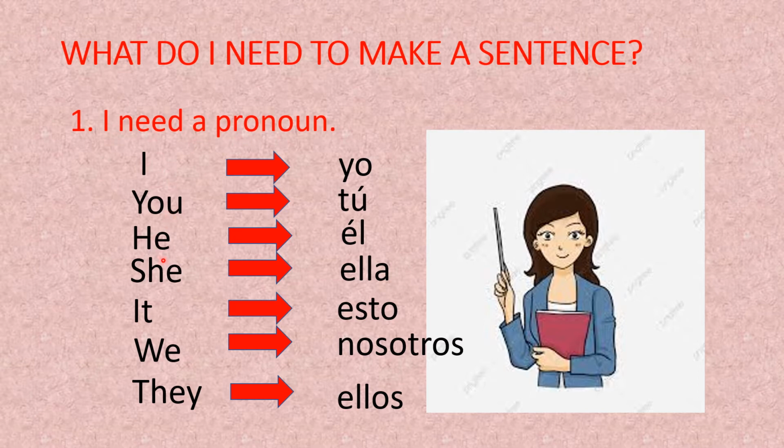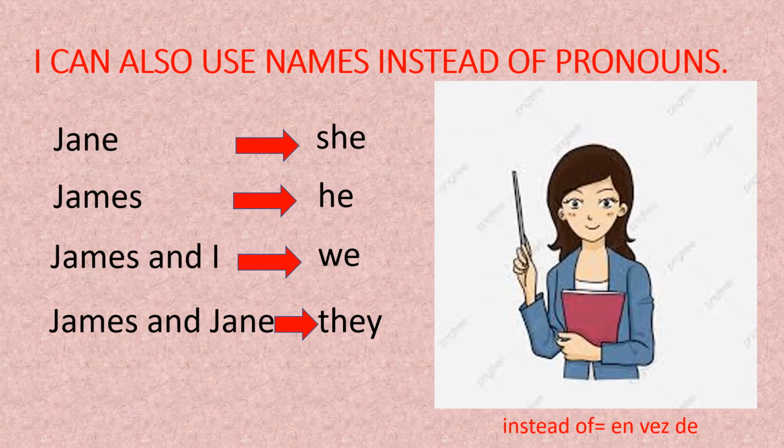I, you, he, she, it, we, or they. Now let's continue. The teacher says, I can also use names instead of pronouns. What does instead of mean? Instead of means en vez de.